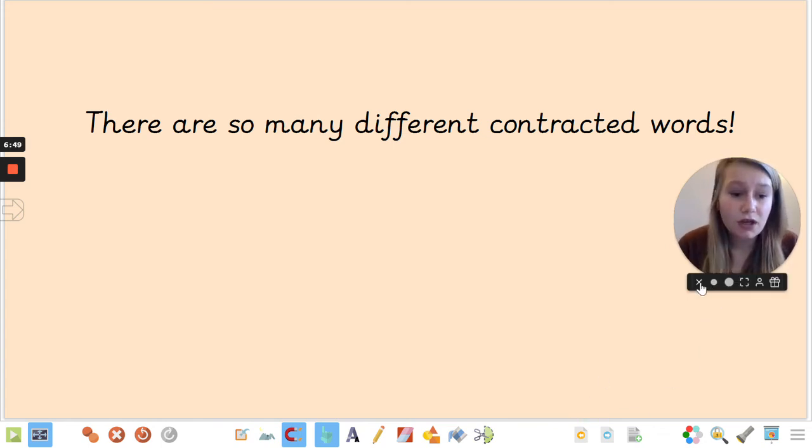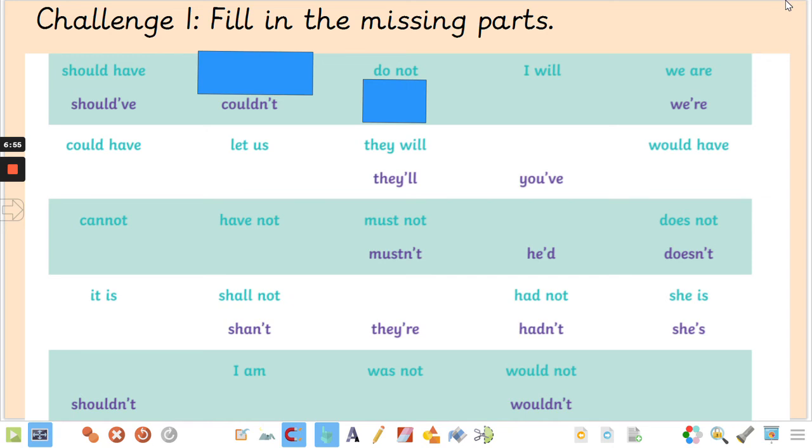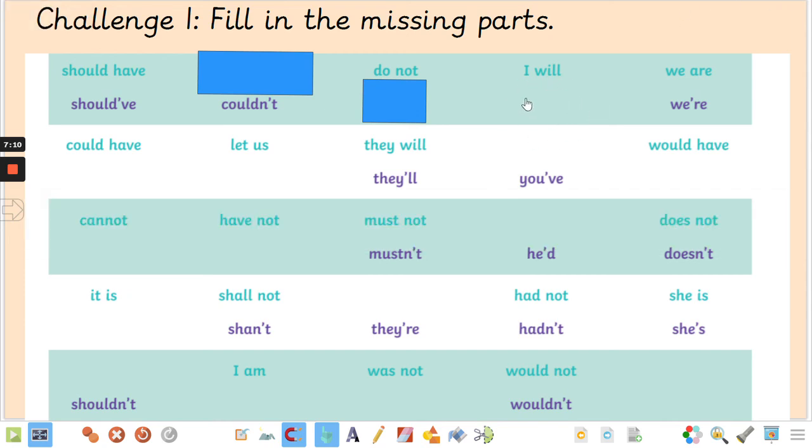Okay, so I'm just going to close my video so that you can see the next screen really clearly. So your first challenge today is to try and fill in the missing parts of this table. Now there is a version of this that you can print off on the website if you would like to, but you really don't have to. You can just write your ideas down and then check, then you can send them in to us to have a look at, okay? So we're going to do these first two that I've covered with blue boxes. We'll do those together and then it will be your turn.